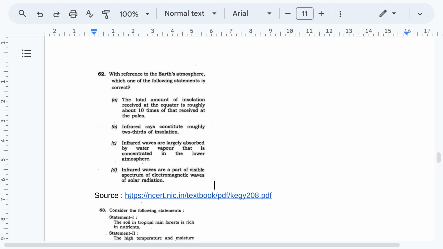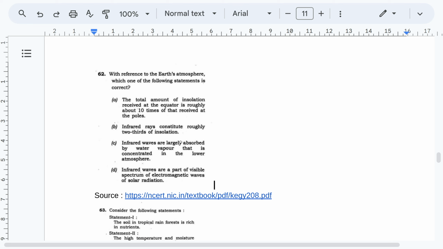So I have given the source as NCERT. As I have said in many other questions, your base should come from the NCERT textbooks. For the static part, I have mentioned various books in the beginning of this video, and you should build information from all those books after completing the basic NCERT textbooks. So NCERT textbooks are very important even for this exam. Though it has very basic information, without that you cannot build more information on it.